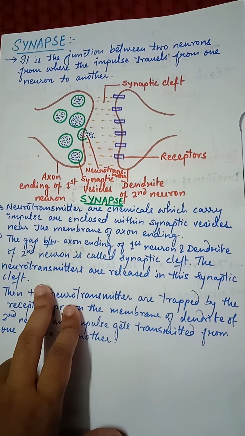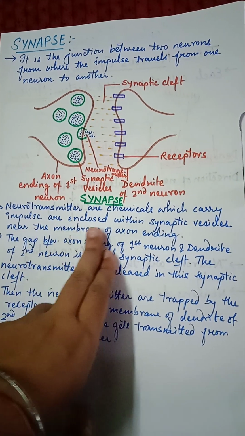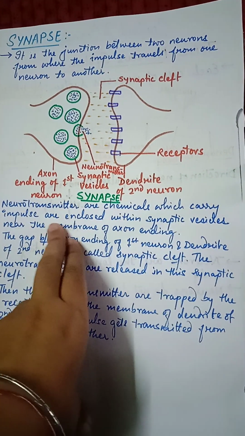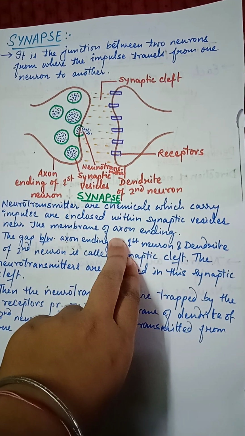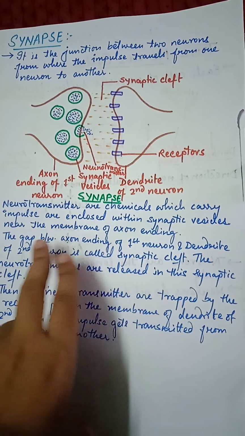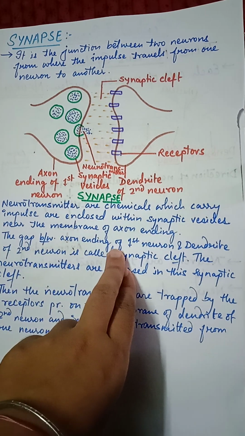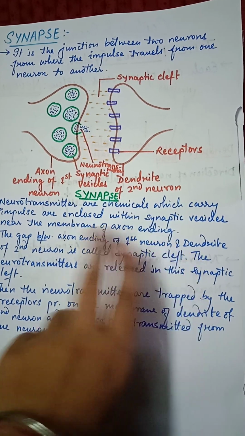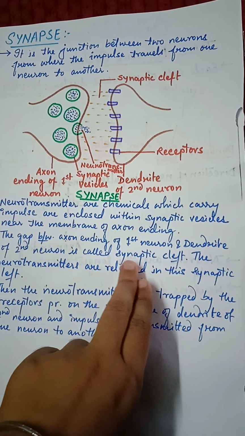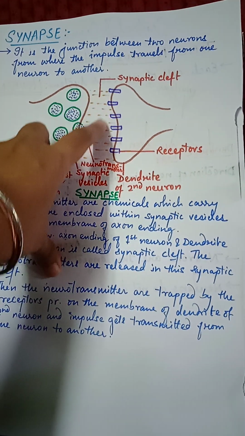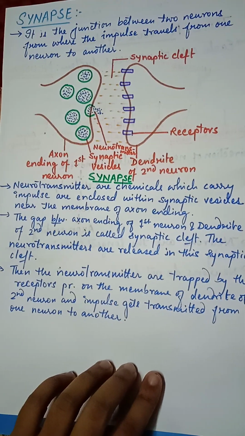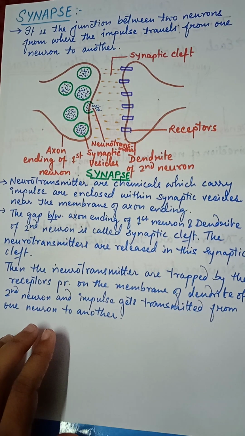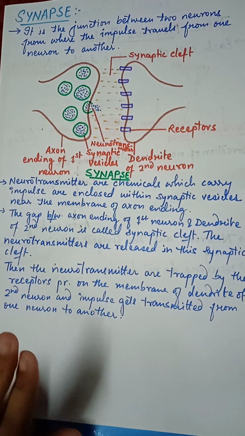So neurotransmitters are the chemicals which carry impulse and are enclosed within the synaptic vesicle near the membrane of axon ending. The gap between the axon ending of the first neuron and the dendrite of the second neuron is called the synaptic cleft. This is the synaptic cleft. The neurotransmitters are released in this synaptic cleft.